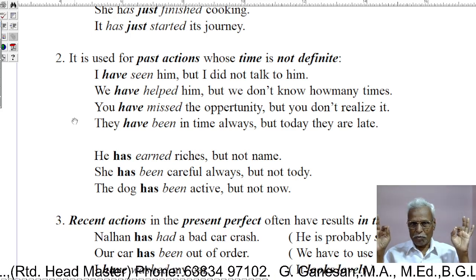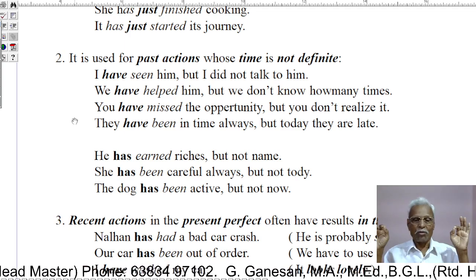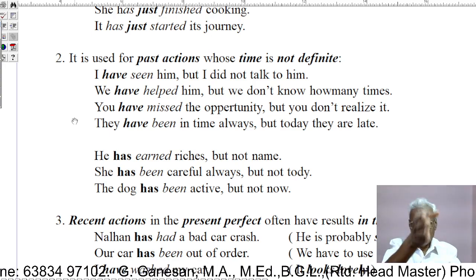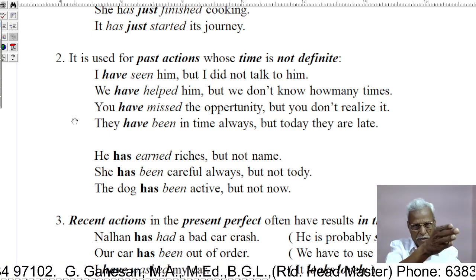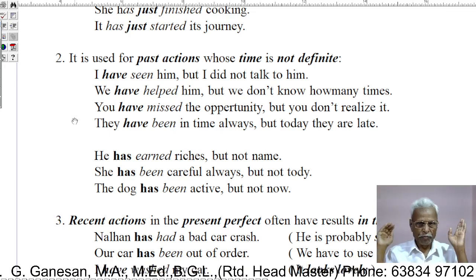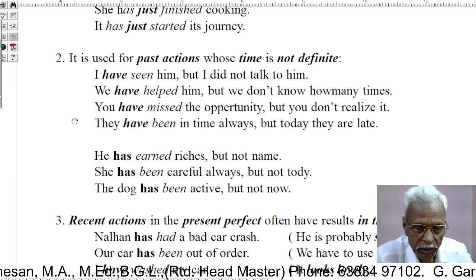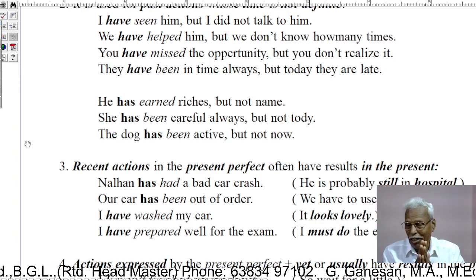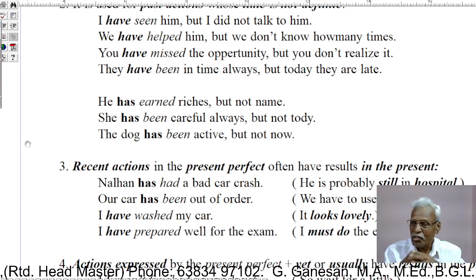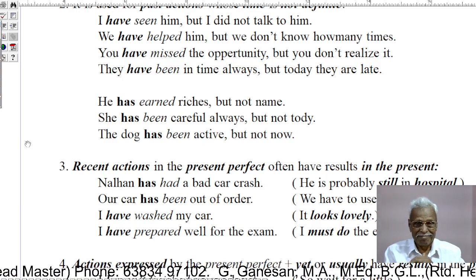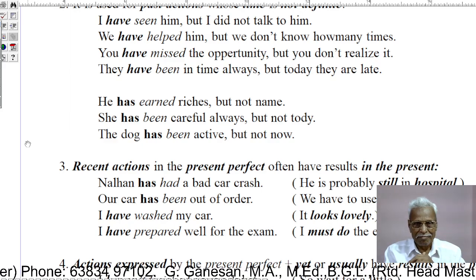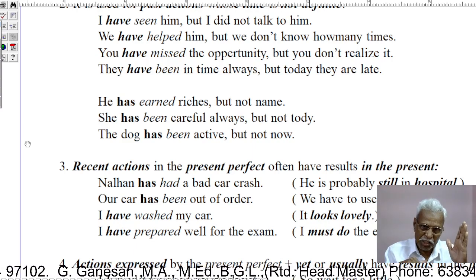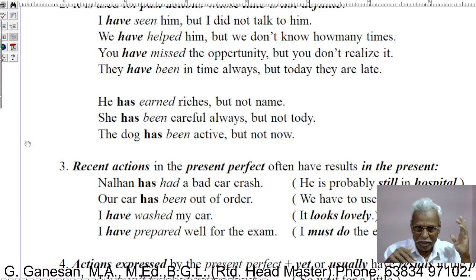Second use: it is used for past actions whose time is not definite. Actions which happened in the past, but the exact time of which happening is not known. There we can use the present perfect. Say, three more examples. He has earned riches, but not name. This man has earned only material wealth, material riches, but not name and fame.